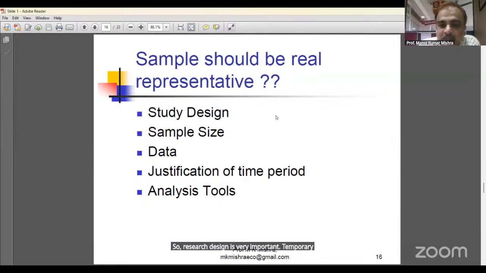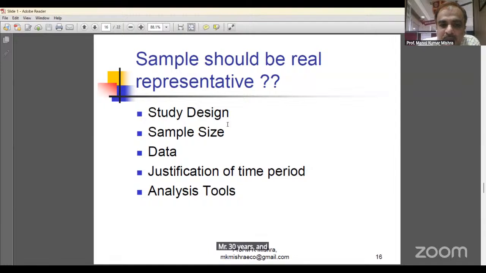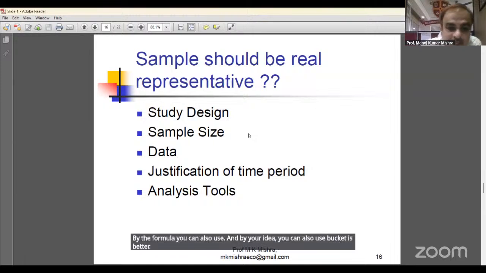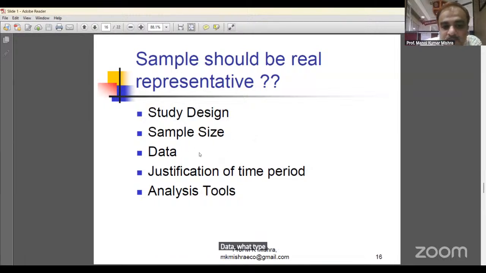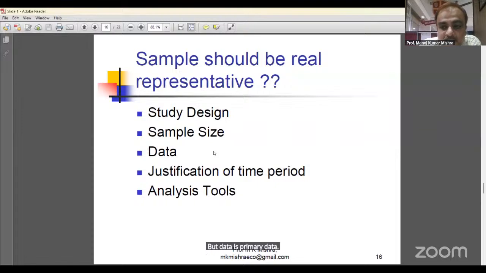Sampling methods: simple probability sampling, non-probability sampling, other different types. You can study this. And sample size, what should be the appropriate sample size? You can use the formula and you can also use your idea, but it is better to use the formula. Data, what type of data? Suppose the data is secondary data, you can increase the sample size easily. But if data is primary data, increasing sample size will increase the cost and time.